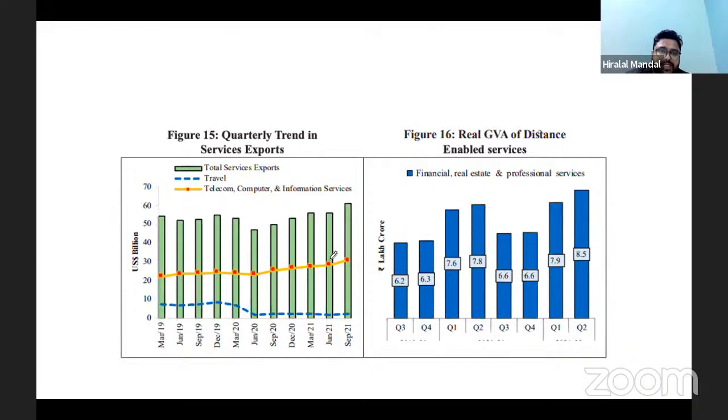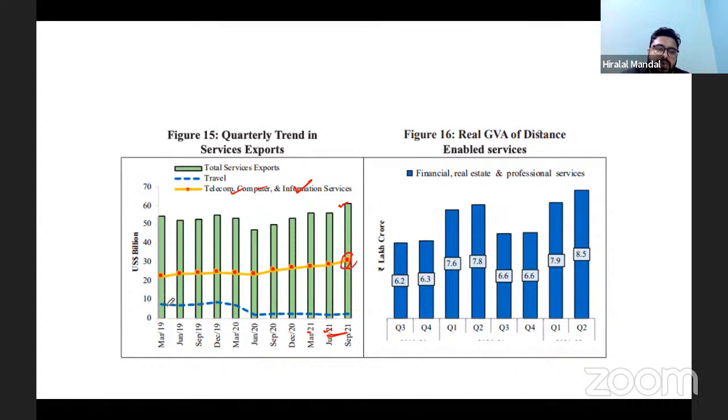Export services. The total services export has gone up in the September quarter. And if you look from June to this quarter, it has increased. So total services export has also gone up, largely coming from information and technology. Telecom, computer, and information technology, they are contributing hugely. Look at this one. So their contribution in overall export is continuously increasing. There is a positive development.